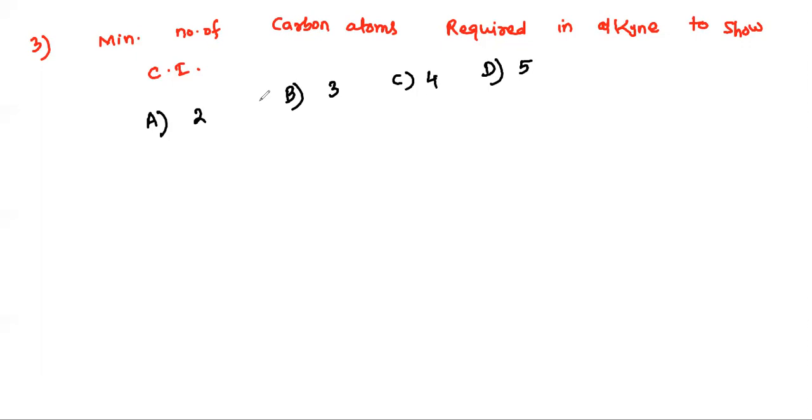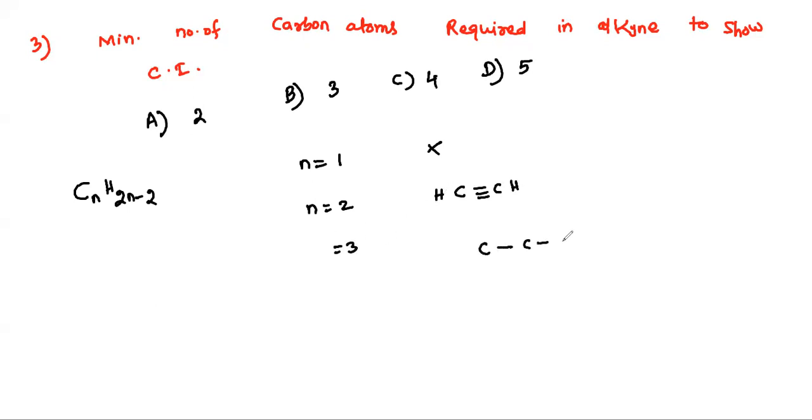Yes, I'll do it now. Alkyne is CnH2n-2. If n equals 1, no alkyne. If n equals 2, only one alkyne is possible, ethyne. If n equals 3, only one alkyne is possible. I'm writing only the skeleton.